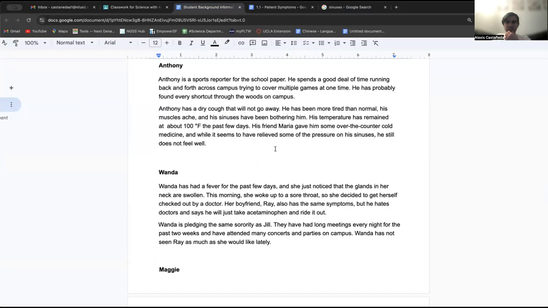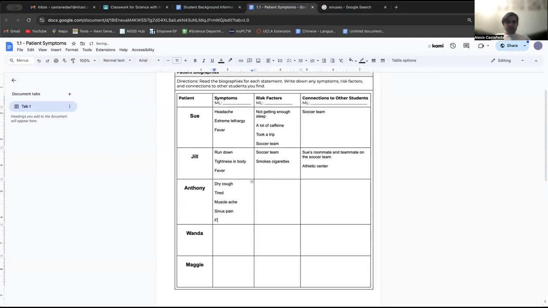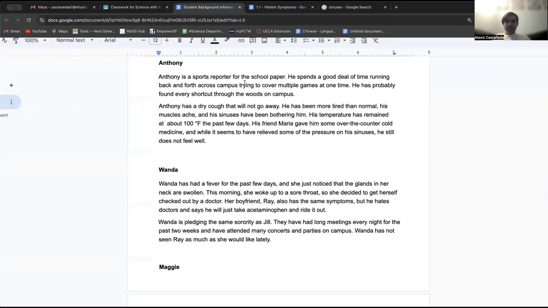Is there anything else? Let's see. So he also has a fever. 100 degrees Fahrenheit is a fever. So he's got a lot of symptoms. What are his risk factors? So what are things that make him more likely to get sick?